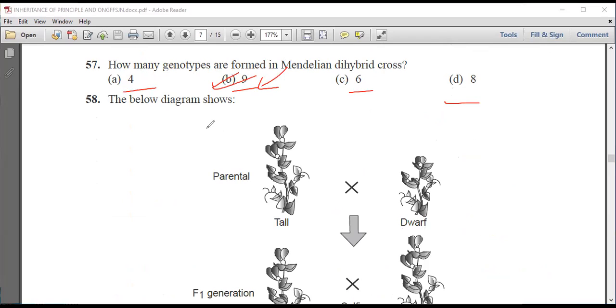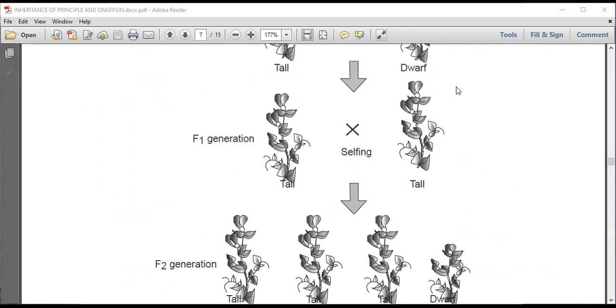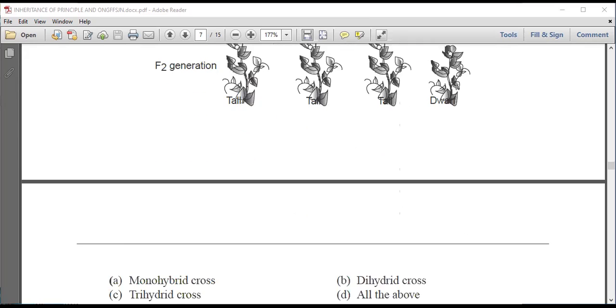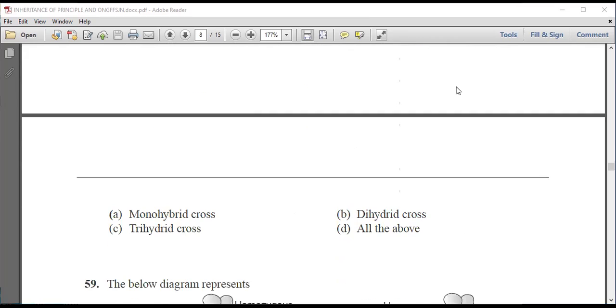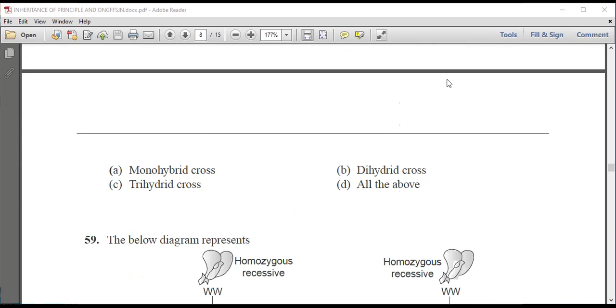Now the diagram below shows a parental tall plant crossed with a dwarf plant, and in F1 generation we are getting tall plants. In F2 generation we are getting 3 tall and 1 dwarf. Now, is this a monohybrid cross, dihybrid cross, trihybrid cross, tetrahybrid cross, or all of the above? We know it is a monohybrid cross because there is only one character, that is tall.